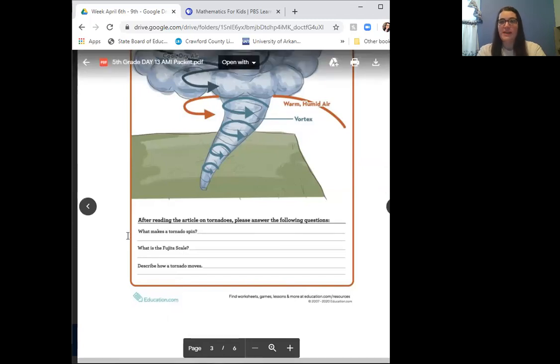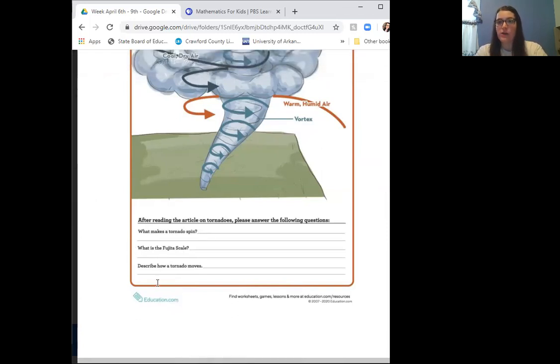So it says, what makes a tornado spin? So it's going to tell you that in the article. What is the Fujita scale? So you'll say the Fujita scale is, and it's going to give you the answer to that in the article. And then describe how a tornado moves. So it's going to tell you in the article about how tornadoes move. So you can say tornadoes move by, and then whatever it tells you in the article.